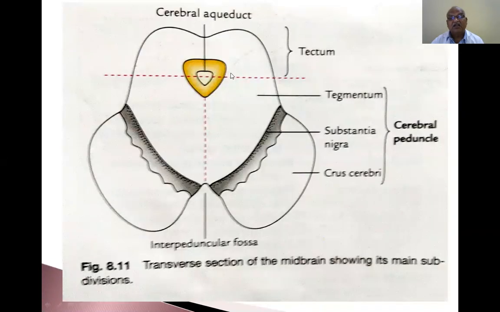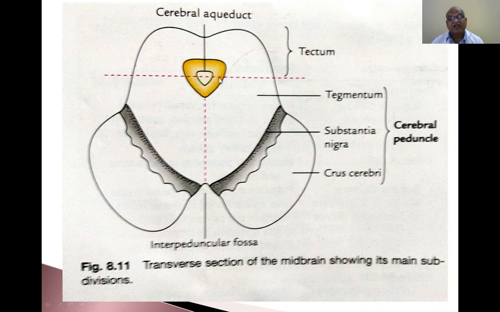So this is the cut section of the midbrain. This is the crus cerebri. This is the substantia nigra. This is the tegmentum. He has drawn a dotted line.